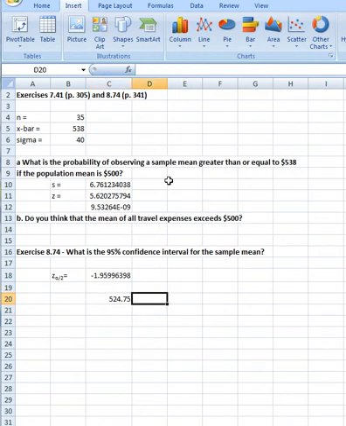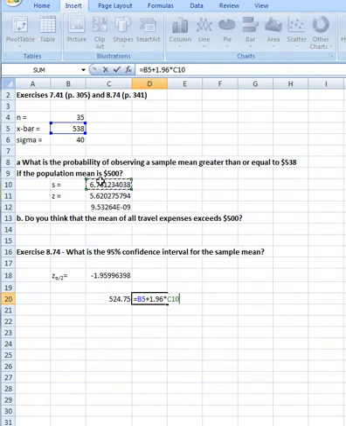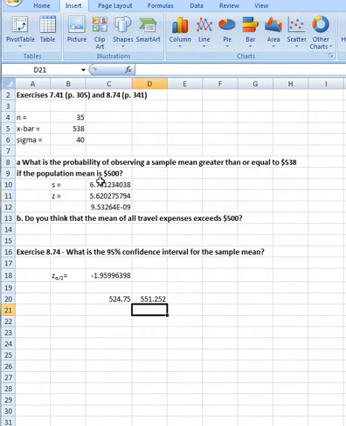In the other direction, it's going to be 538 plus 1.96 times our sample standard deviation. So the actual range of average expense reports given a sample size of 35 is going to be between $524 and $551, considerably greater than the 500 that the boss was assuming in the first place.